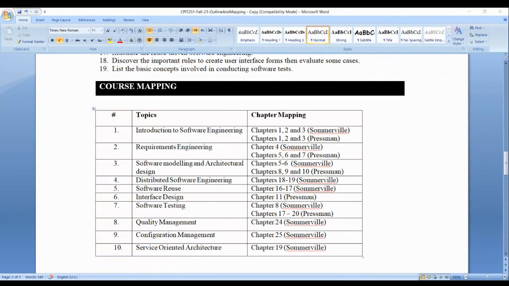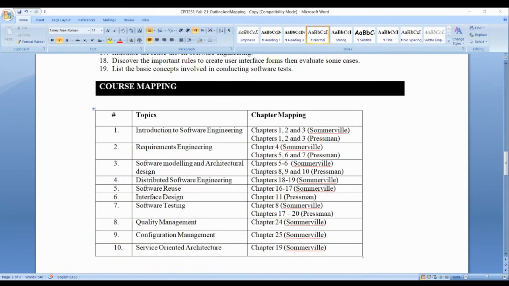Introduction to Software Engineering, chapters 1, 2, and 3 from Somerville, chapters 1, 2, and 3 by Pressman. Requirements Engineering, chapter 4 by Somerville, chapters 5, 6, and 7 by Pressman. Modeling and Architecture Design 5-6 from Somerville and 8-9-10 from Pressman. Distributed Software Engineering chapters 18-19 from Somerville.